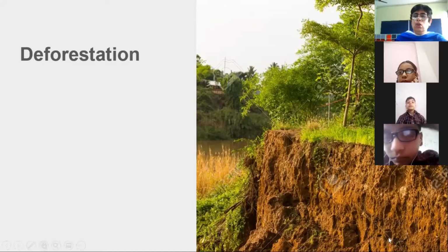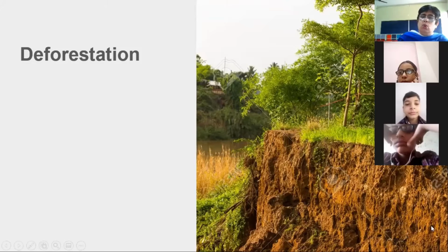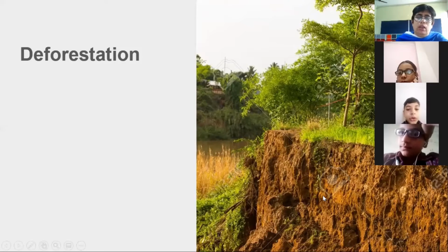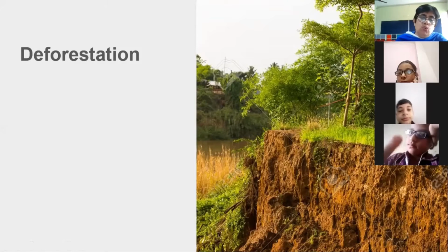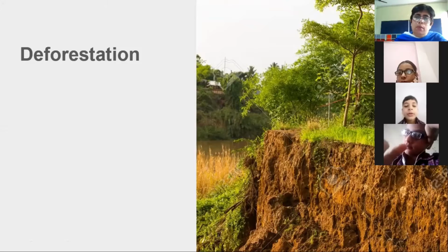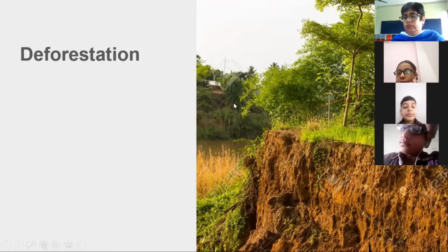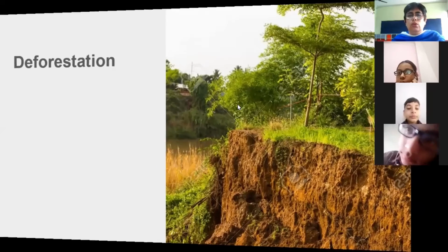Now, this loose soil, what will happen? If water flows or strong winds blow, then this loose soil which is exposed, which is open, will get washed away. It will get moved from one place to another. And this is your soil erosion. This will bring the soil erosion.